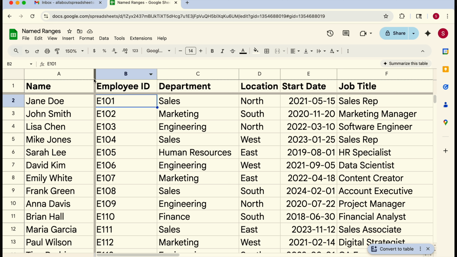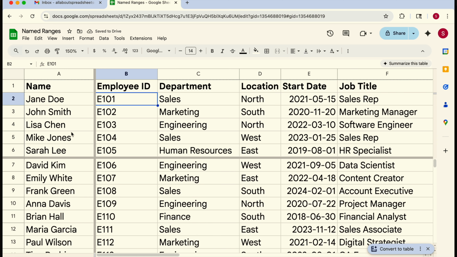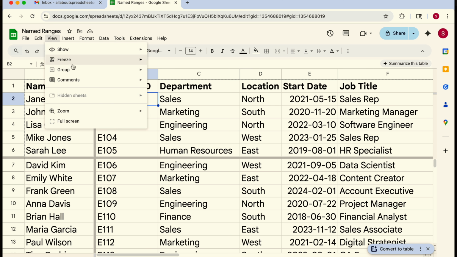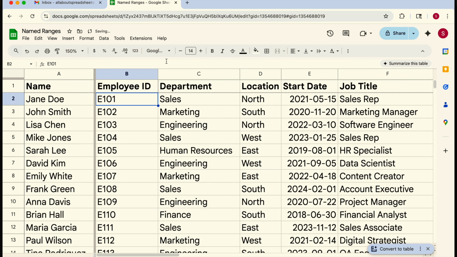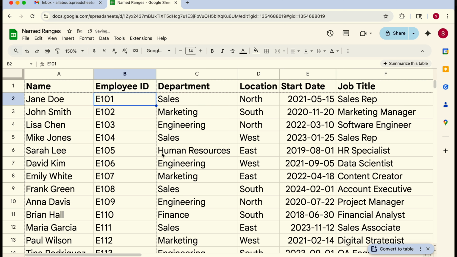And you can see where the frozen section is, because that's where the bold gray is. So if you wanted to expand it, you could come here again with the little hand, click and drag it down a little more until, say you want to freeze until row 6. So now everything is frozen until row 6. Okay. And then to undo it, again, you can just come to View and do no rows and no columns. And the freezing is gone, and the option is back here if you want to move it around.